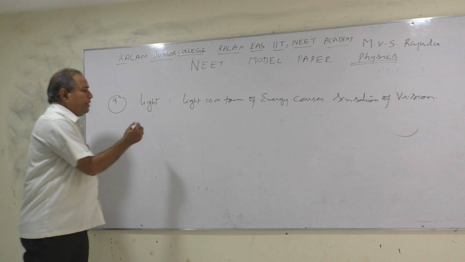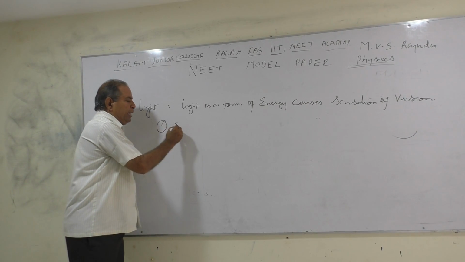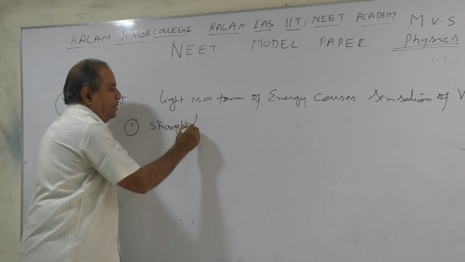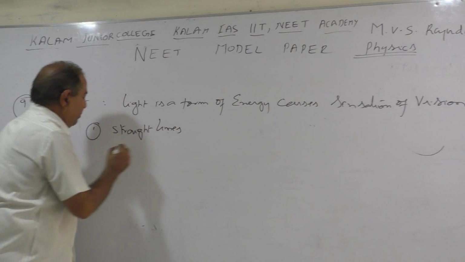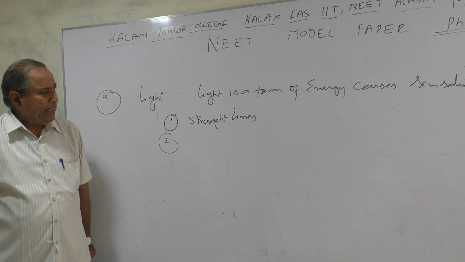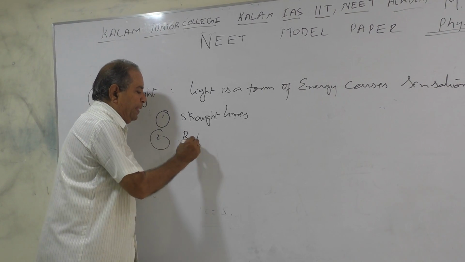So what are the properties of light? First, light travels in straight lines. Number two, reflection of light.